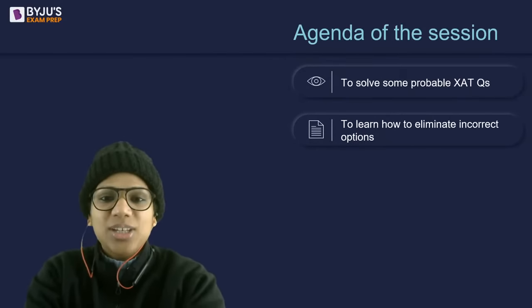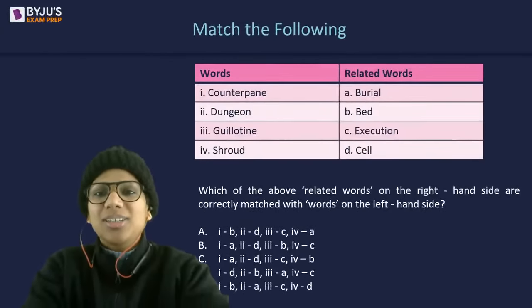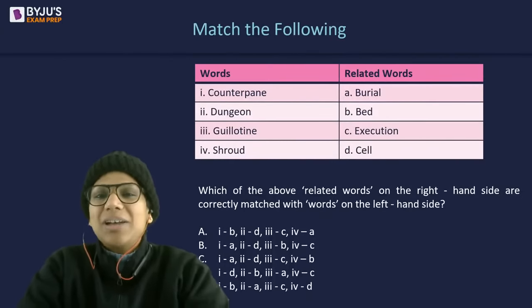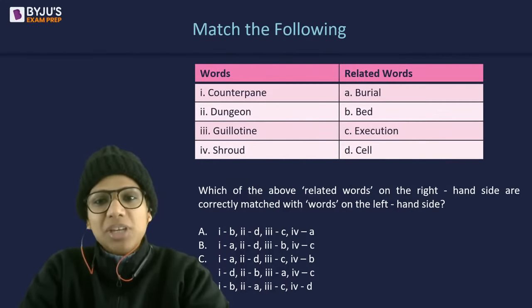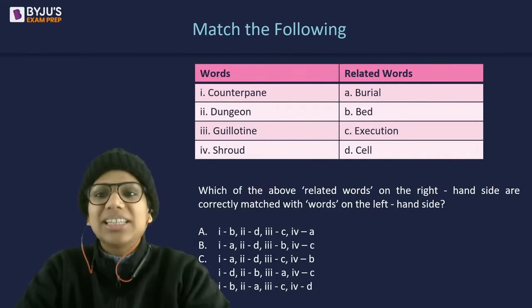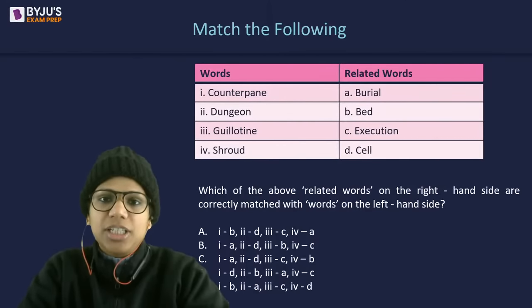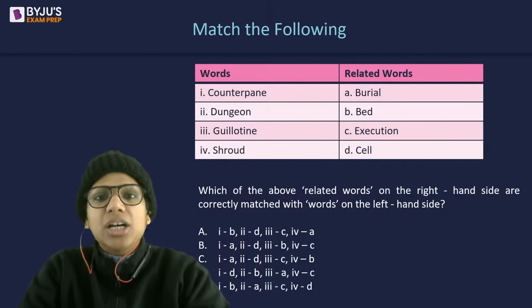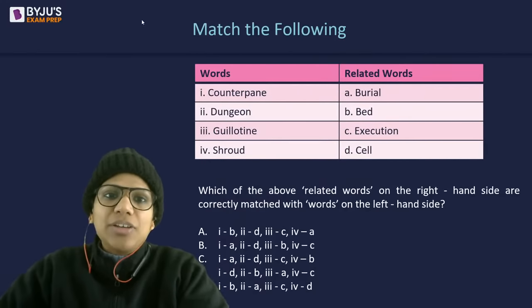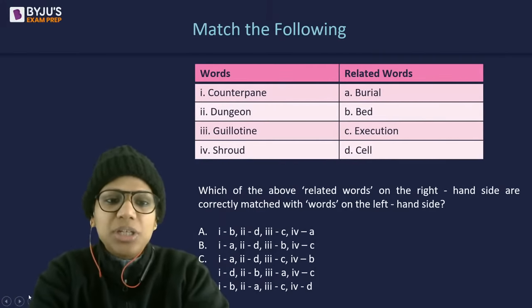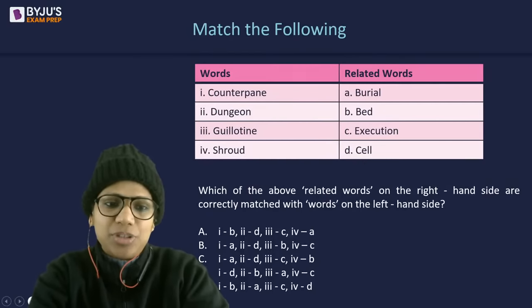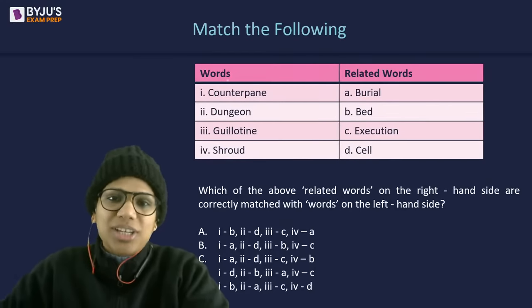Let's see. I'm sure that by now your preparation is perhaps in its final lap. Some of you may have even taken your last mock. If you've been taking mocks regularly, if you've solved previous year papers regularly, then you must have observed that in the last 5-6 years, approximately 5 questions have been asked from the areas of vocabulary and grammar. And these are 5 scoring questions.